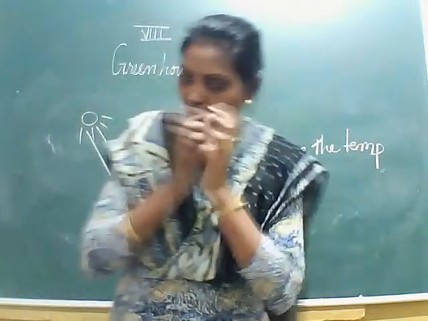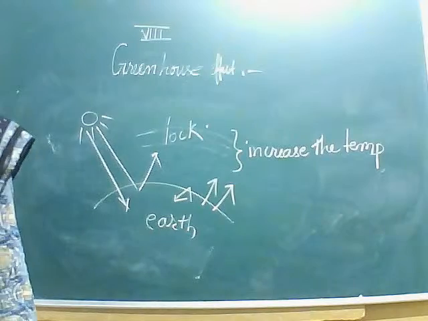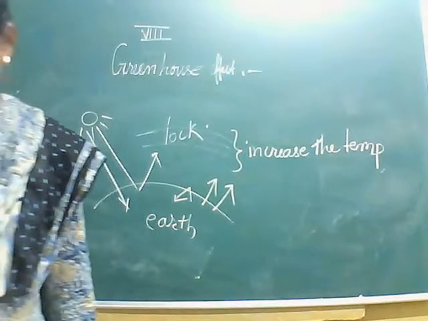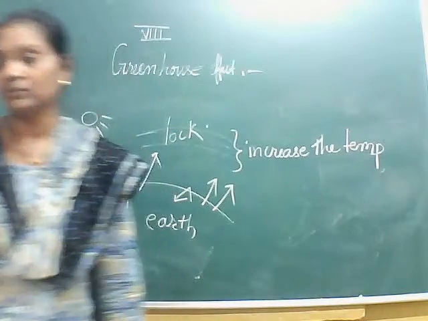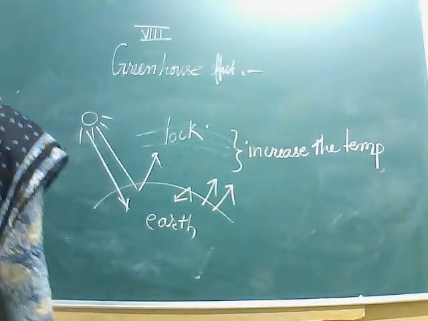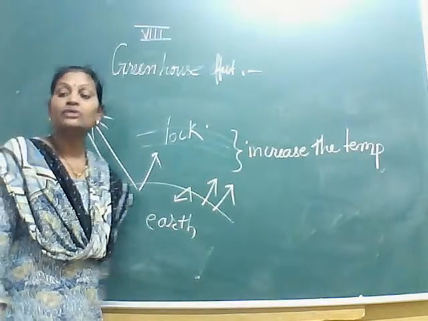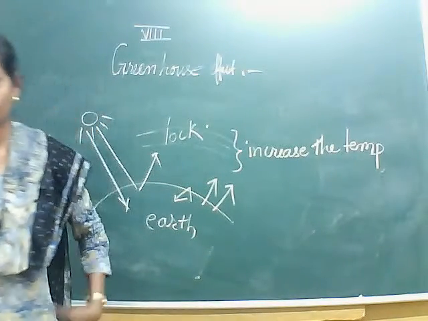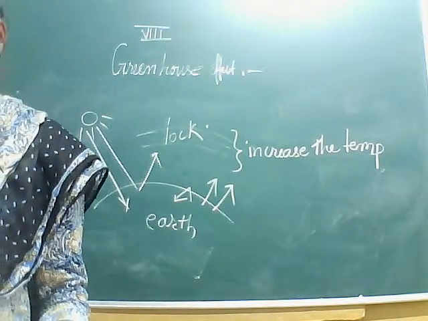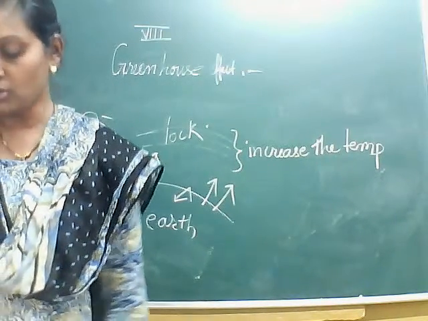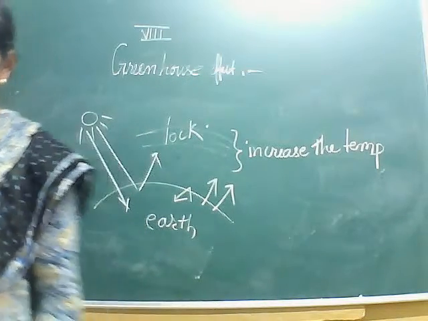It is a property of carbon dioxide that it absorbs the heat. Okay, so as a result, the average temperature of the Earth's atmosphere is gradually increasing. This is called global warming. Understood? Now, other gases like methane, nitrous oxide and water vapors also contribute to global warming. These are called greenhouse gases.